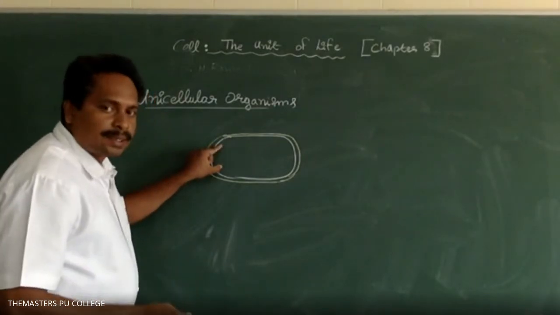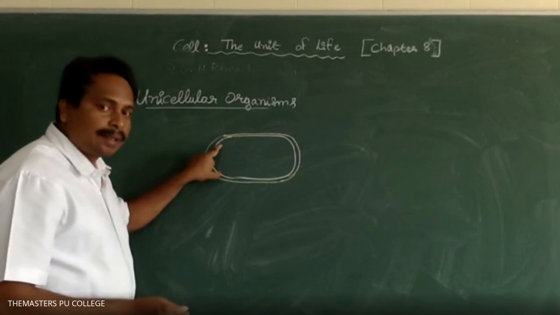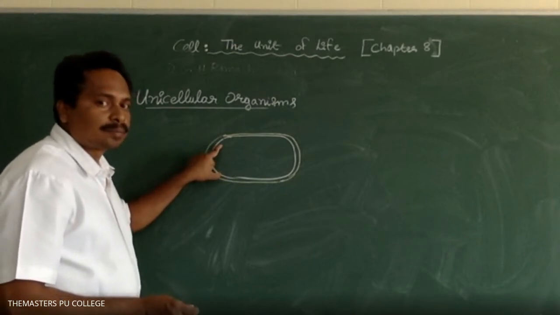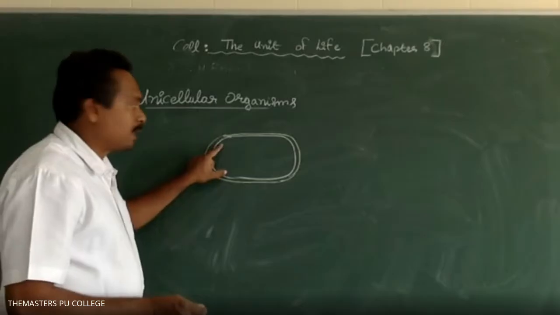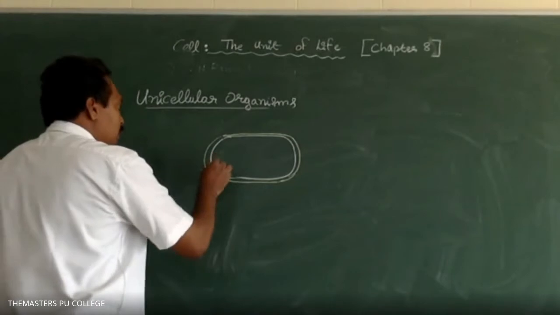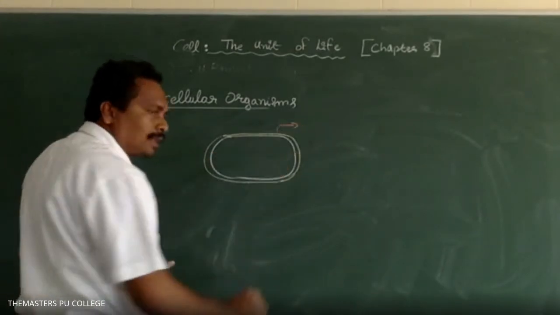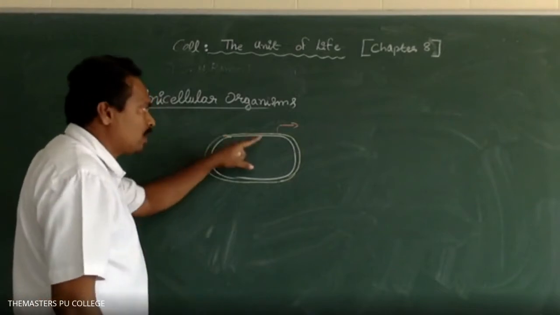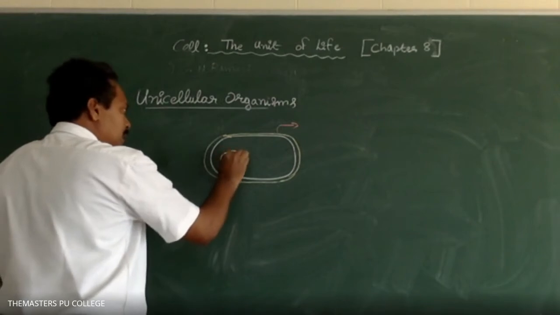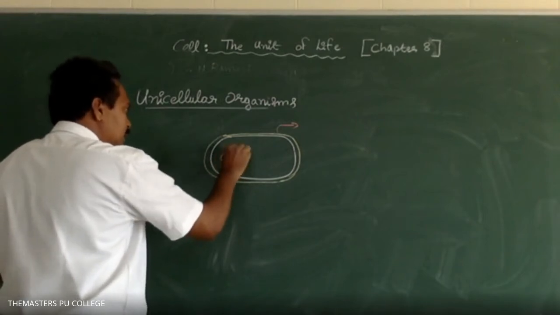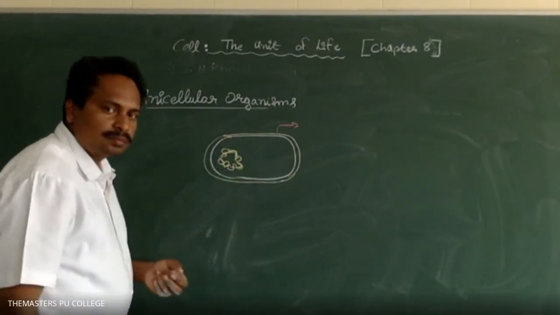What are the parts already outlined about the structure of a bacterium, a prokaryotic cell? In kingdom Monera, the bacterium consists of the cell wall next to the cell membrane. The genetic material, the nucleic acid, is it naked or covered by a nuclear membrane? Naked, sir.